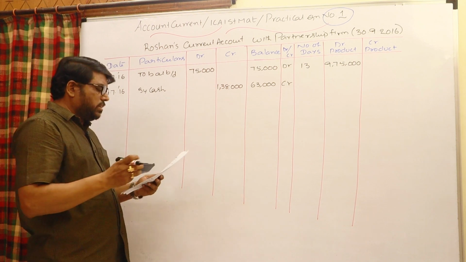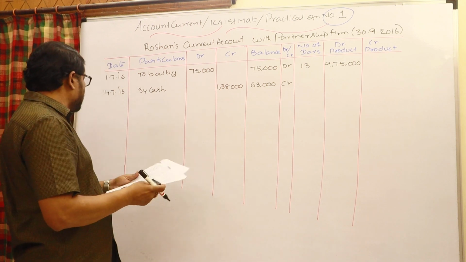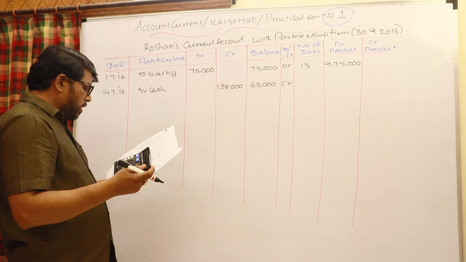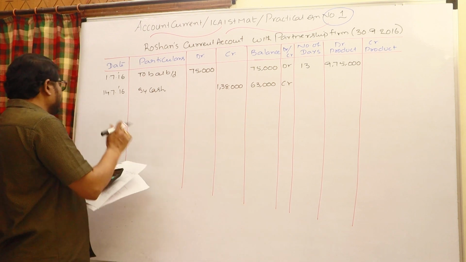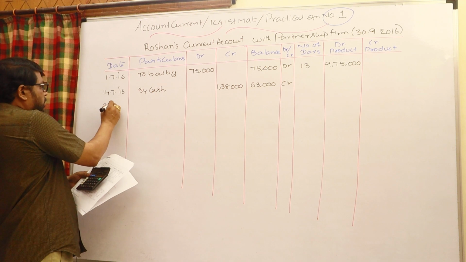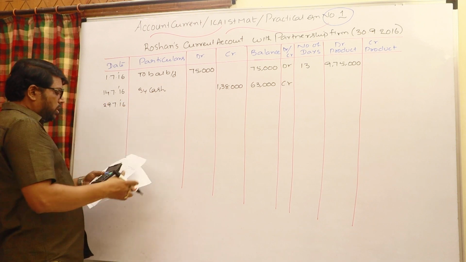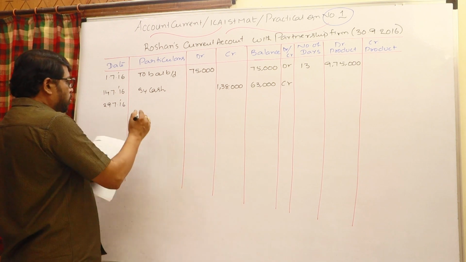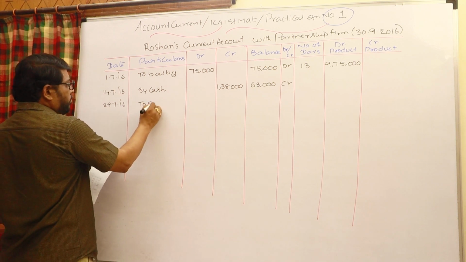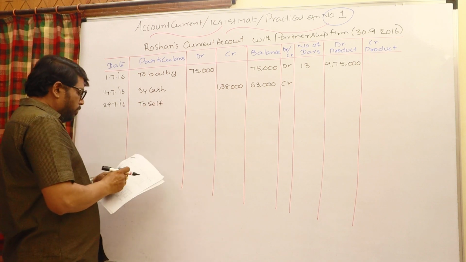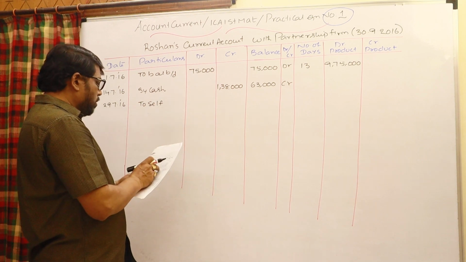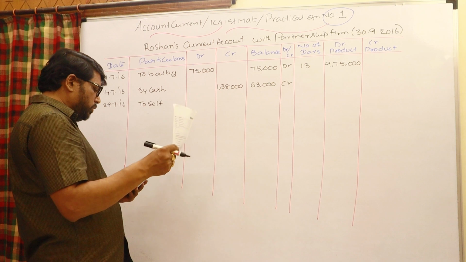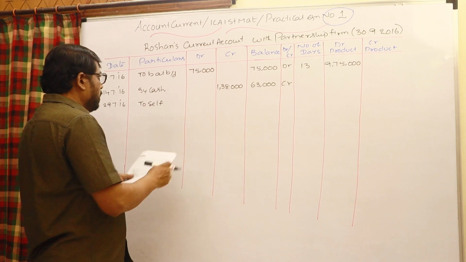To consider the number of days for this transaction, you have to wait for the next transaction. Look at when the next transaction took place: 29/7/2016. What actually took place? A withdrawal of 97,000, to cash or to self. The amount withdrawn, you can write to cash or to self. How much amount is withdrawn? 97,000 on the debit side.